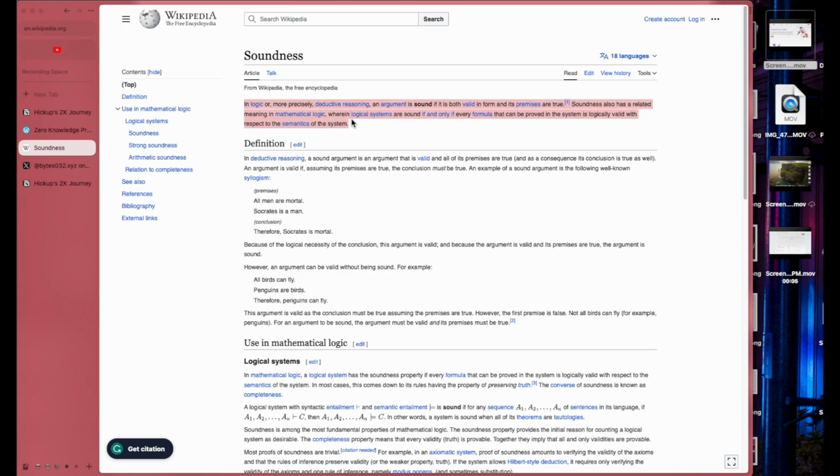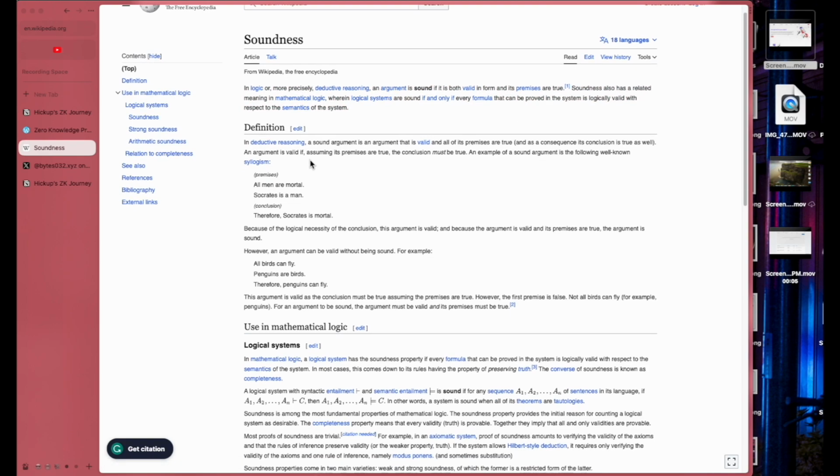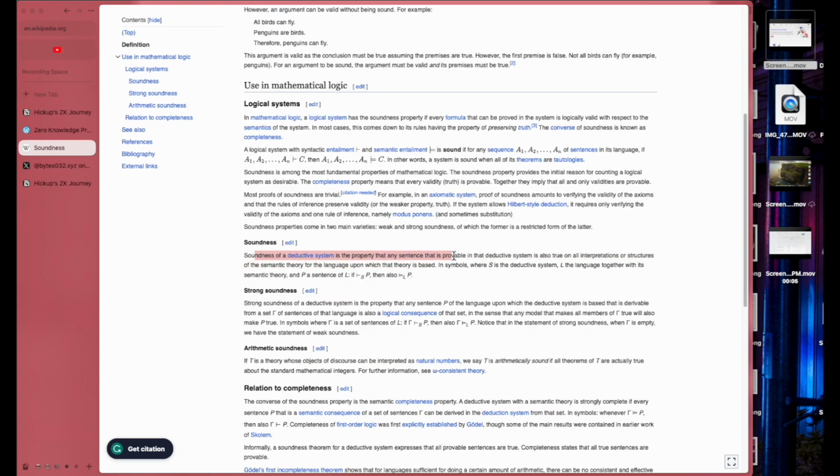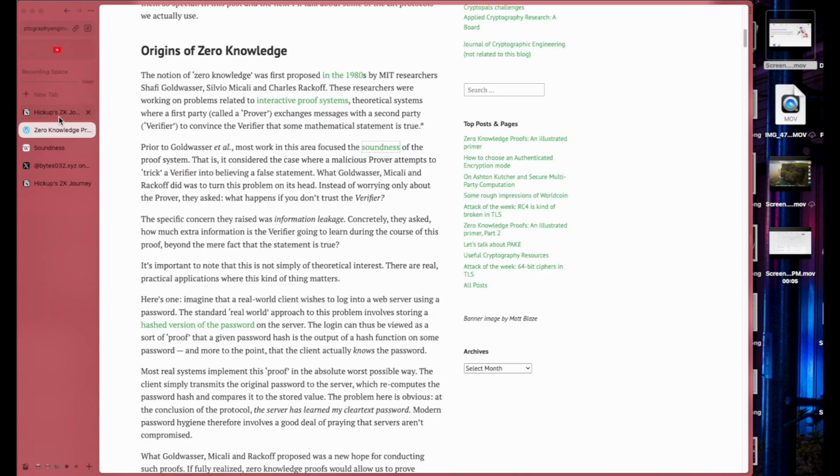In logic, or more precisely deductive systems, it's the property that any sentence that is provable in a deductive system is also true in all interpretations or structures of the semantic theory for the language upon which the theory is based. Honestly, I don't know. I need to research a little bit. All right, moving on. Soundness is a good thing.